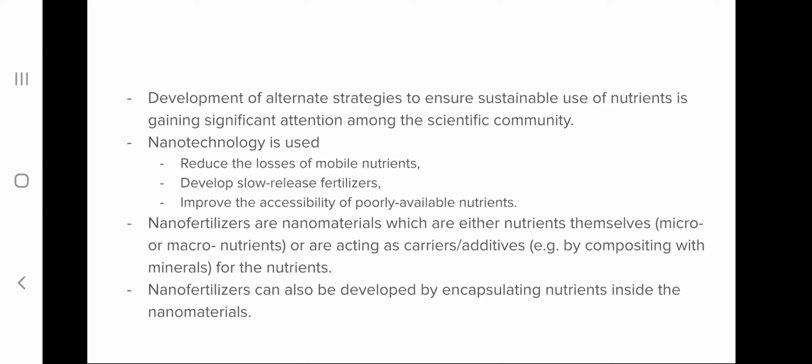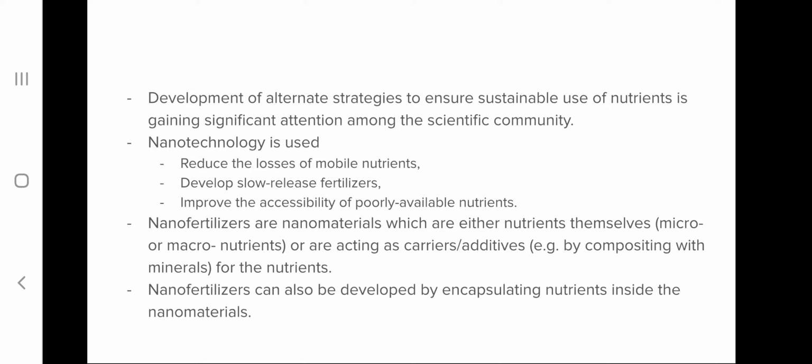That is, nanotechnology can be utilized to reduce the loss of mobile nutrients, to develop slow releasing fertilizers, and to increase the accessibility of poorly available nutrients. So nano fertilizers are nanomaterials which are either nutrients themselves, such as macro or micronutrients, or nanomaterials which act as a carrier or additive for the nutrients.